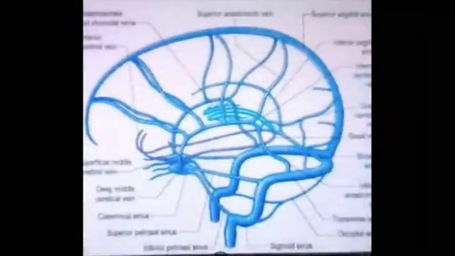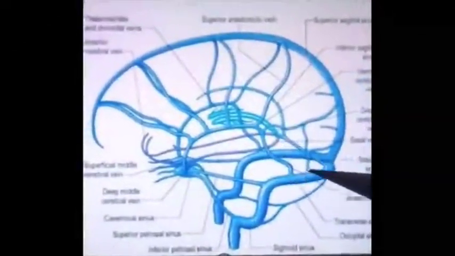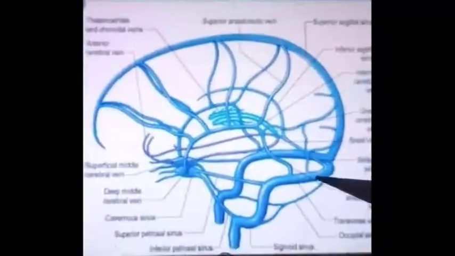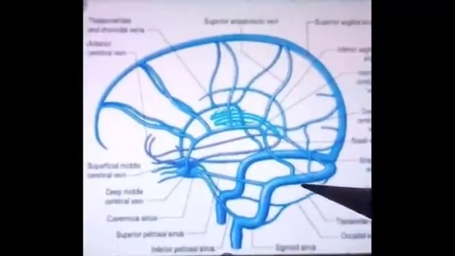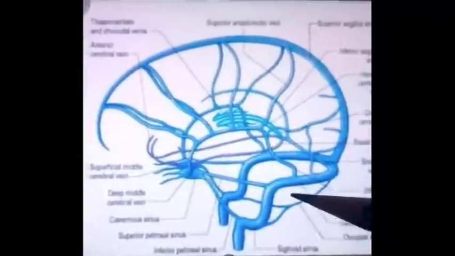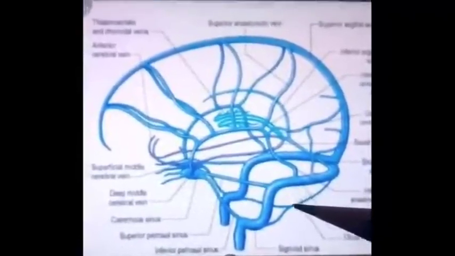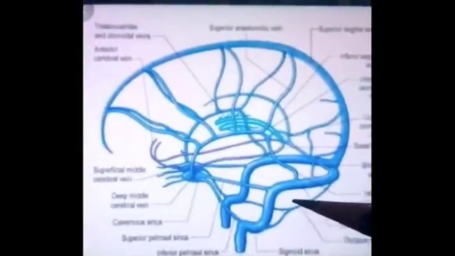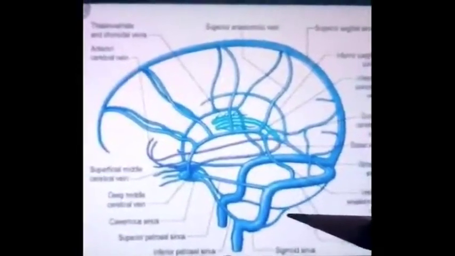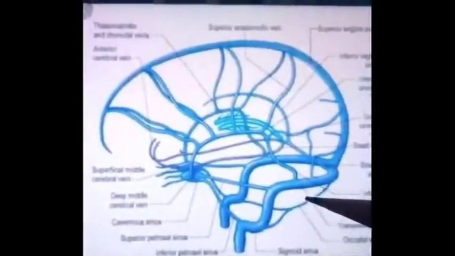Inferior cerebellar veins. So this is the area of the cerebellum and in close contact with this transverse sinus comes the inferior surface of cerebellum as well. So from the inferior surface of cerebellum, inferior cerebellar veins reach the transverse sinus and drain into it.